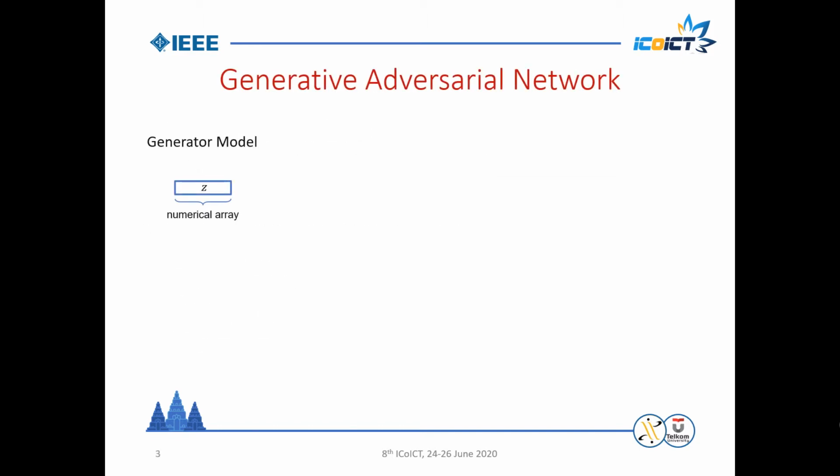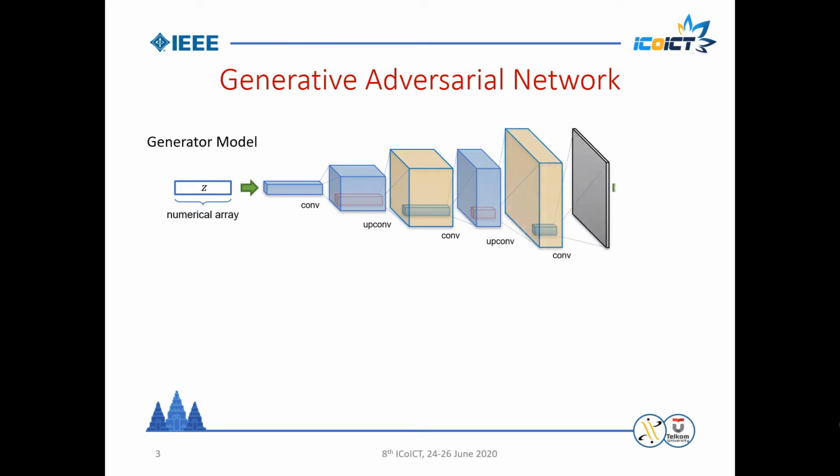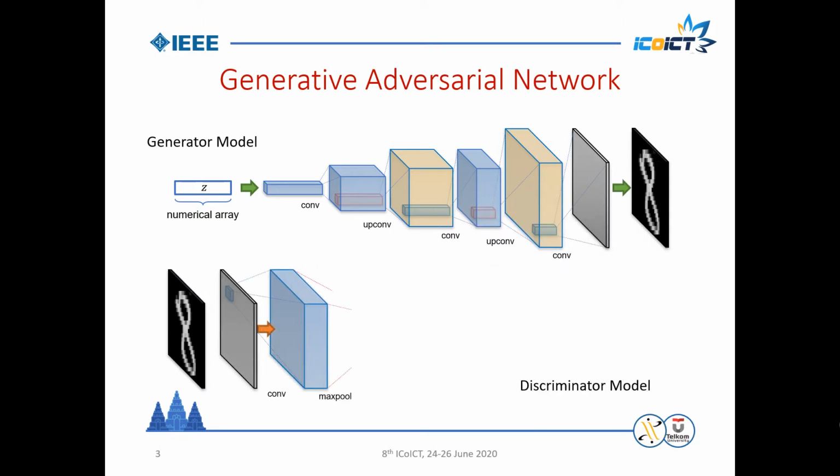Now, I will switch to Generative Adversarial Network. As you already know, standard Generative Adversarial Network consists of two networks. First, a generator network, which receives an input vector and transforms it into a three-dimensional output, which we can form it as an image. And then the discriminator network that receives input image and determine whether the image is a real image or not.